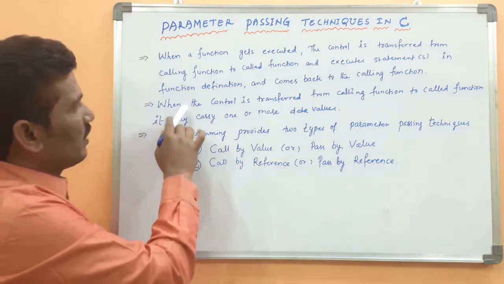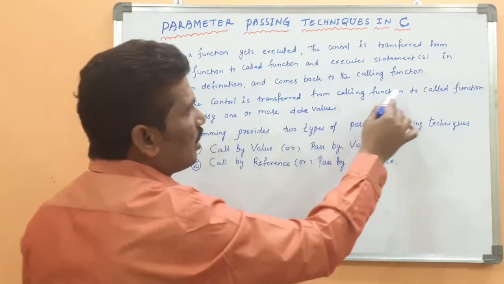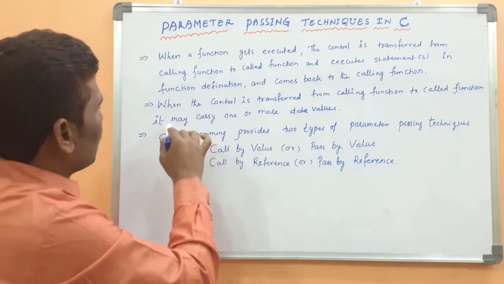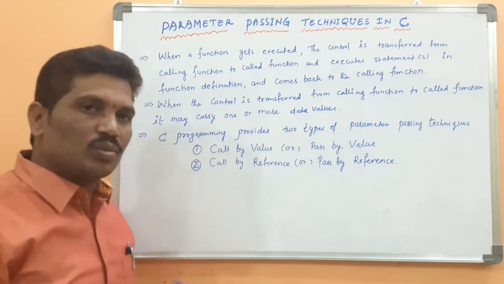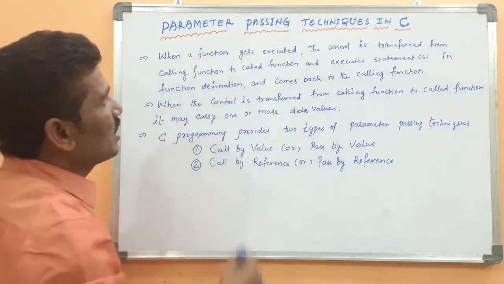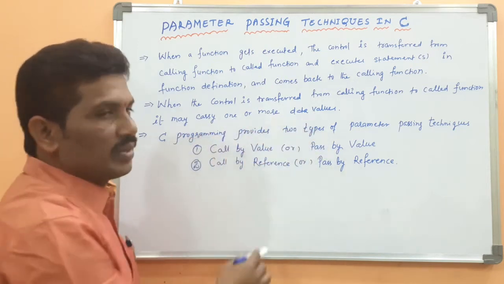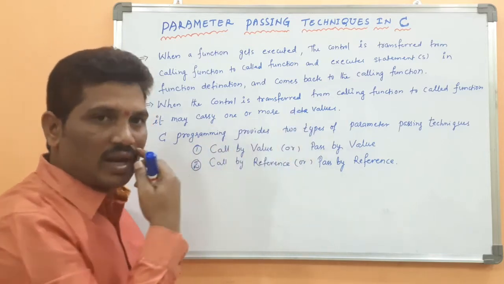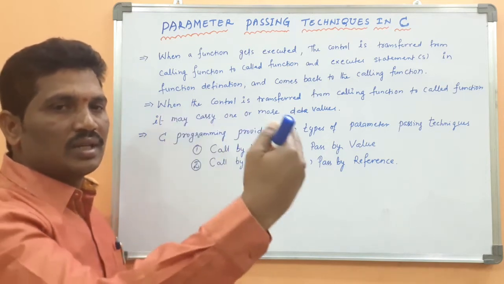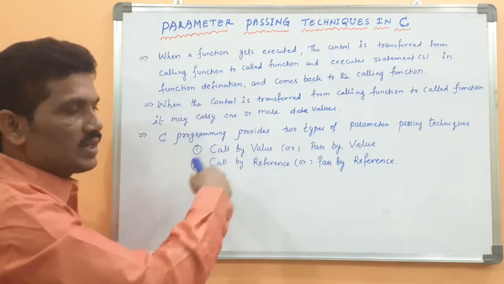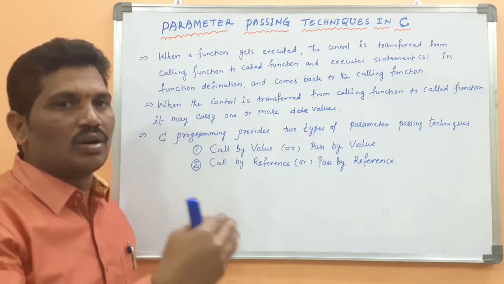Look here, when the control is transferred from the calling function to the called function, that is, from function call to function definition, it may carry one or more data values. How it can carry one or more data values, that technique is called the parameter passing technique. It may carry one or more parameters or data values. How can these values be carried from the calling function to the called function? There are two ways to pass the parameters from the calling function to the called function.